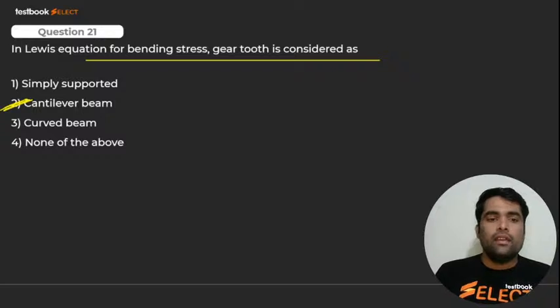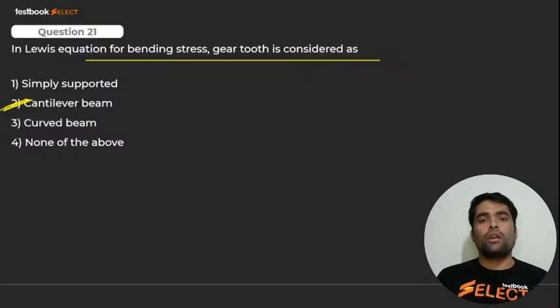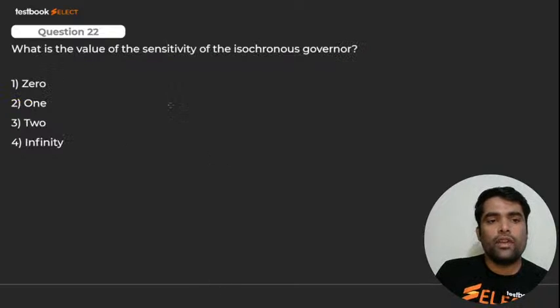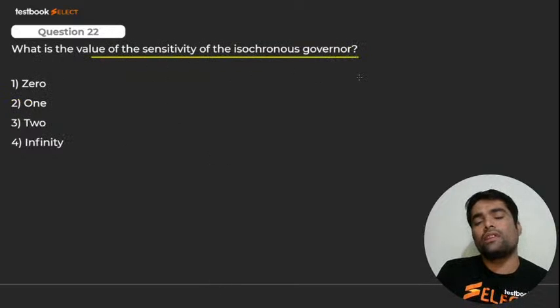Okay, that is cantilever beam. Very good. Here we go for next. It is what? Cantilever beam. Lewis equation. We are considering it as, okay, what is the value of sensitivity of isochronous governor?